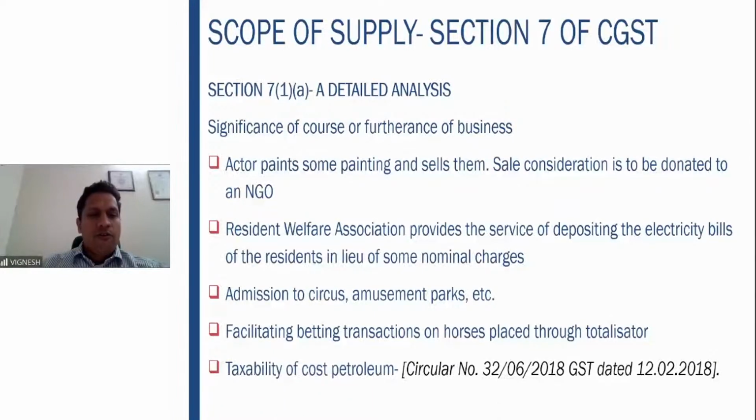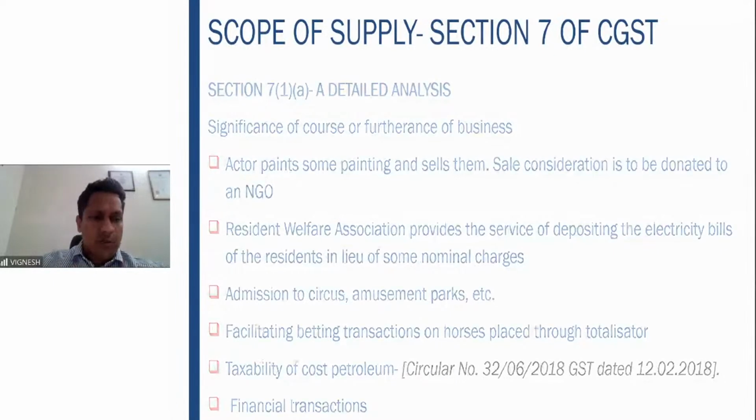Then taxability of cost petroleum. What is this? We will examine in the coming slides. Cost petroleum, there are two things associated to it. One for the cost of mining and getting the petrol, and apart from that, the share of profit with the government. The cost for which he is undertaking and getting reimbursed from the government is not a supply, but the profit share is a supply. We will see in the further slides, you'll get more clarity.